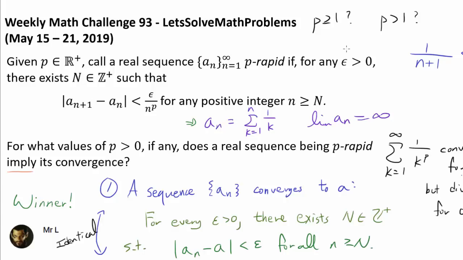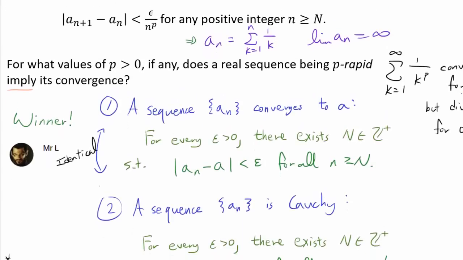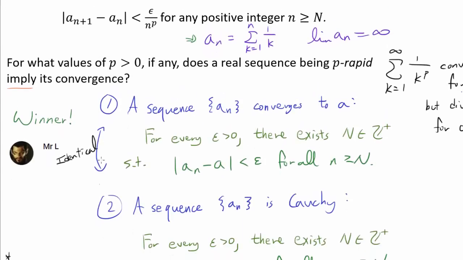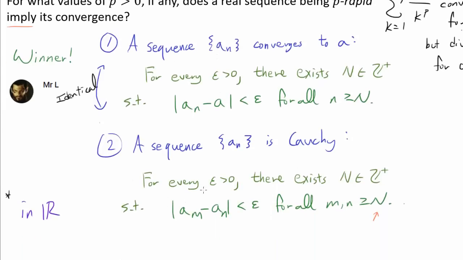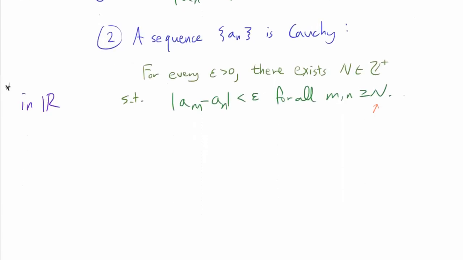Now, if this series converges for p greater than 1, then a sub n must be Cauchy by this theorem from real analysis, that a sequence converges if and only if it is Cauchy. And since our expression a sub n plus 1 minus a sub n is very close to the expression in the definition of the Cauchy sequence, the natural thing to do is maybe form a bridge between these two expressions. So let's try to do so.